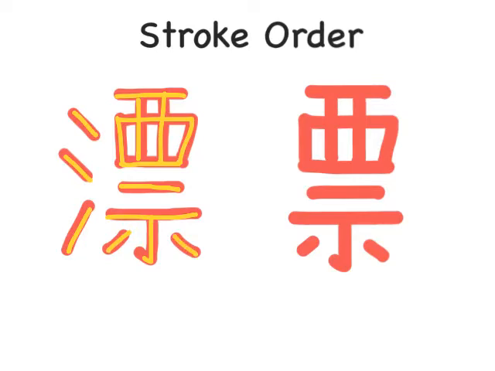And then the other 票 is pretty much the same except exclude the first three strokes. So we have 一、二、三、四、五、六、七、八、九、十、十一.